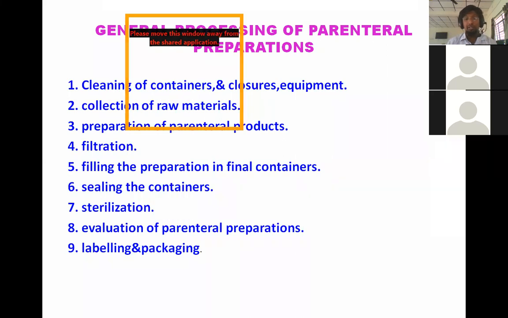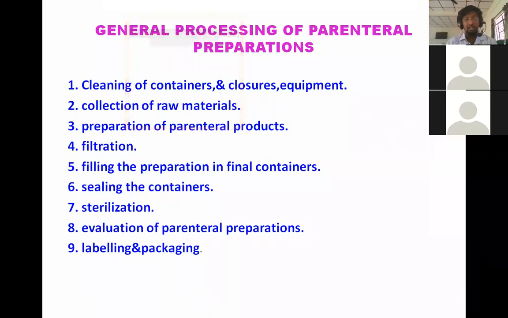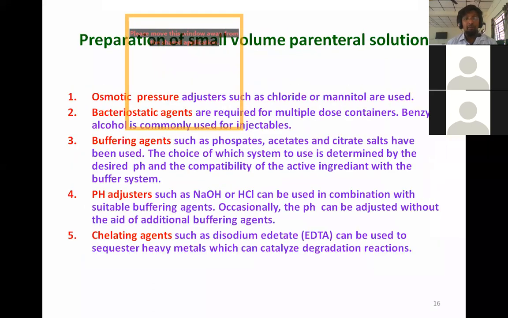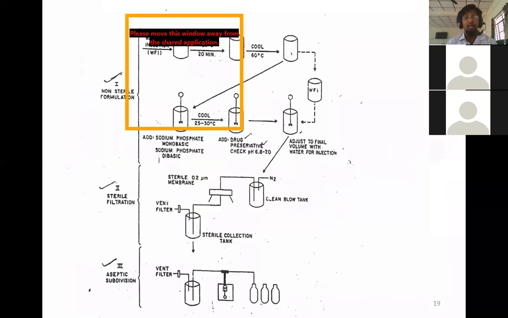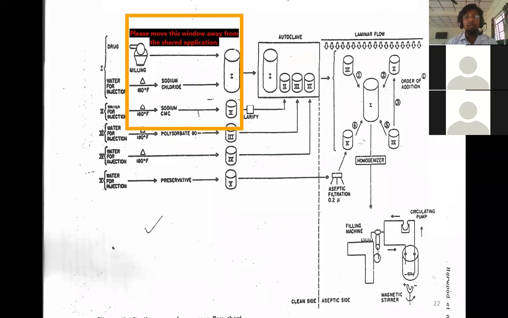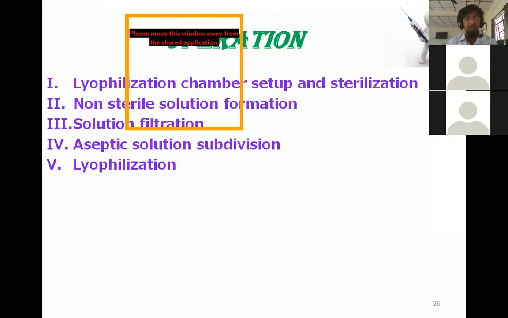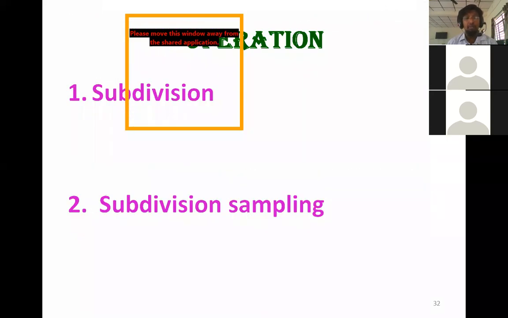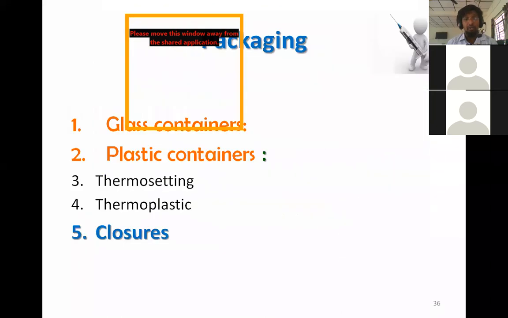Then filling the preparation in the final containers, sealing the containers, and sterilizing the containers. This is called terminal sterilization, that is, sterilizing after filling and sealing of the containers. Then evaluating the parenteral preparations, labeling and packing. So before seeing the manufacturing of the container parenterals today, let's see some of the evaluation parameters available for small volume parenterals, and which should be done. It's very important, students.